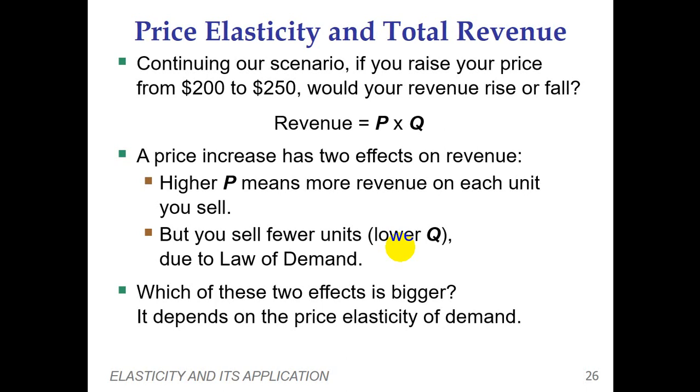Earlier the price is $200 per unit, and quantity demanded is 12 units of that good. So 12 units multiplied by $200, we are going to get $2,400. So it is basically our total revenue. This is the way we calculate the total revenue.